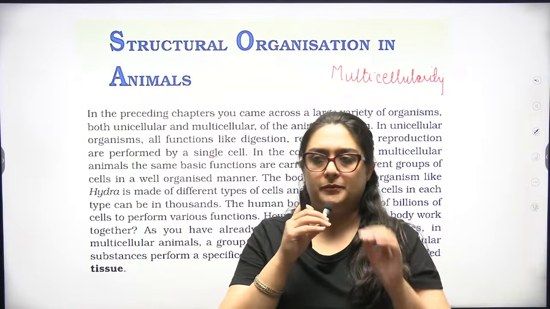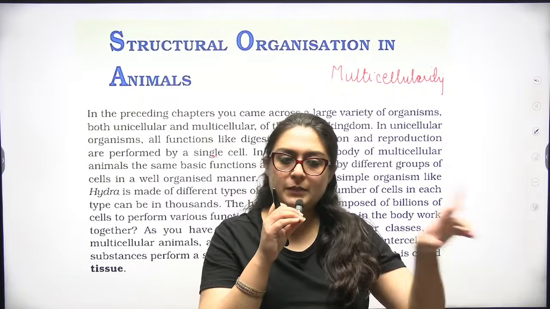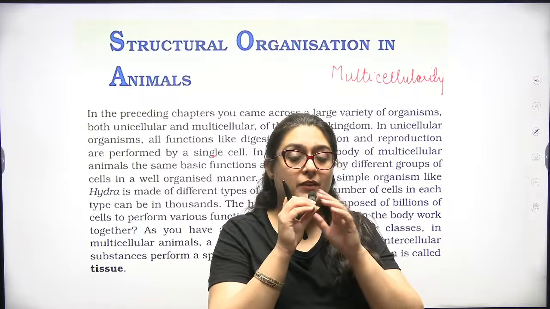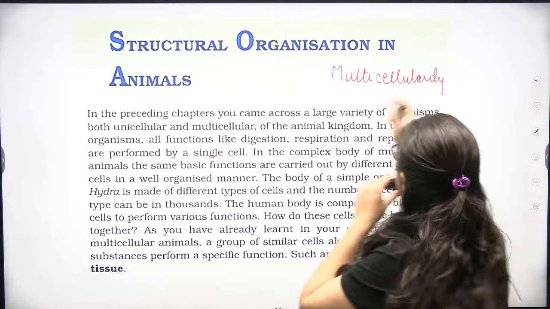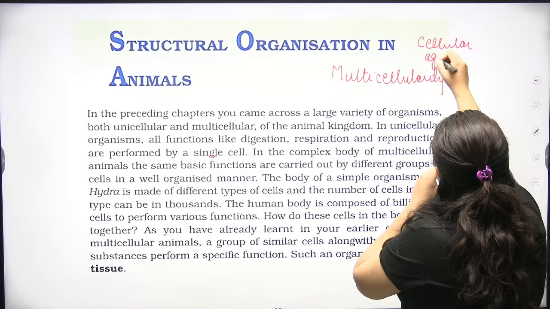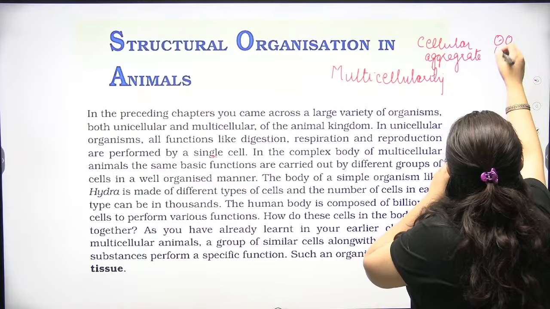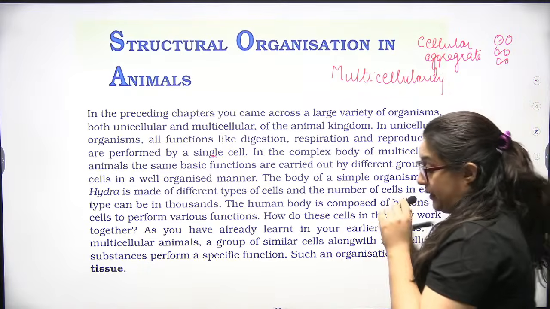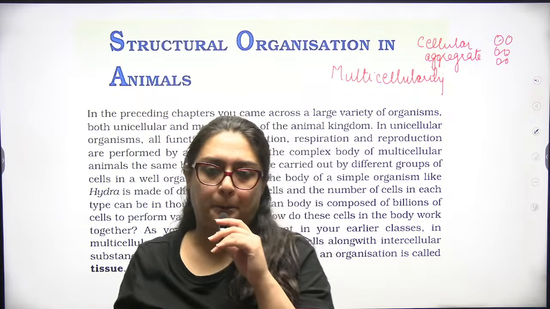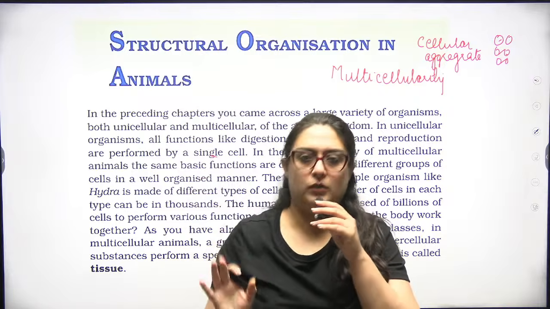If you see the first phylum of non-chordata, that is Porifera. So Porifera is a multicellular animal. It is having cellular aggregate. Multicellular, so many cells are there, but they are not forming division of labor. They are not forming a tissue.